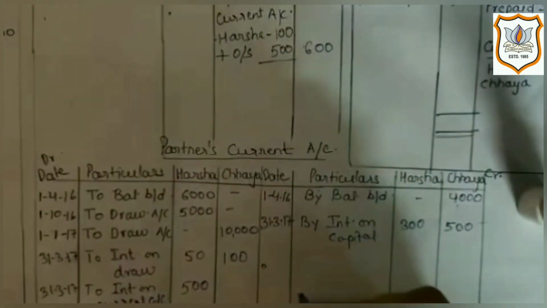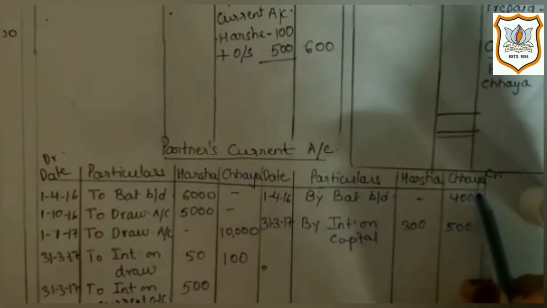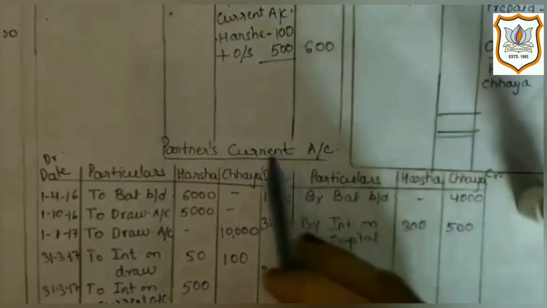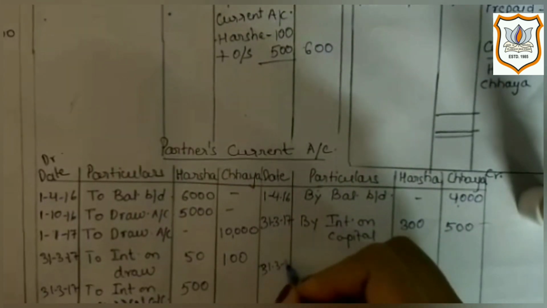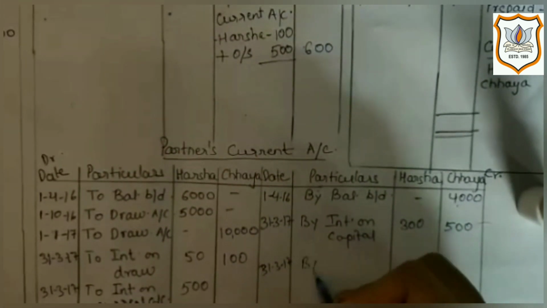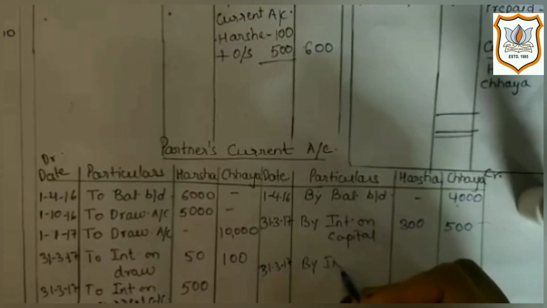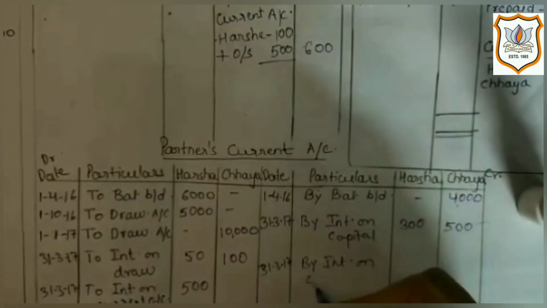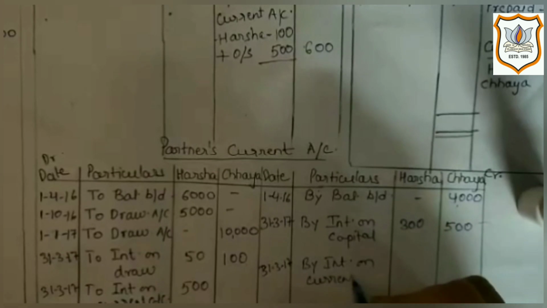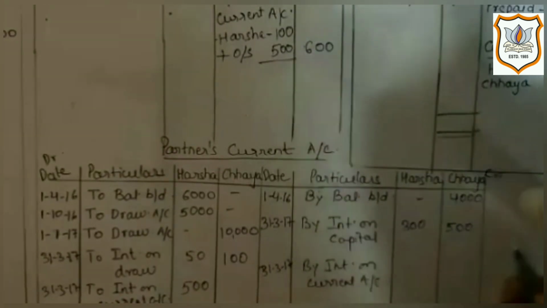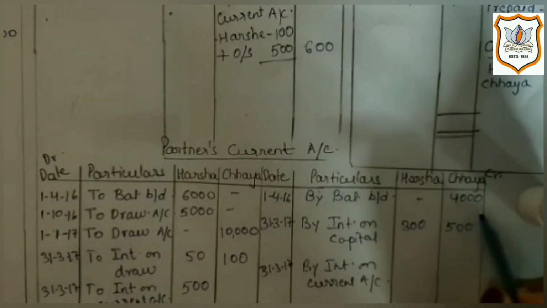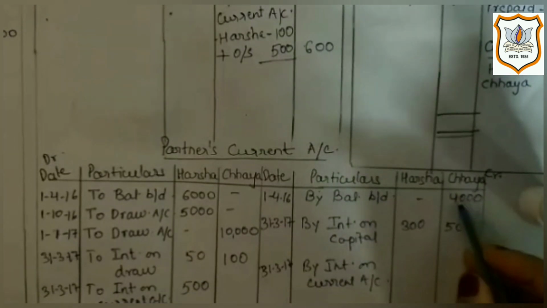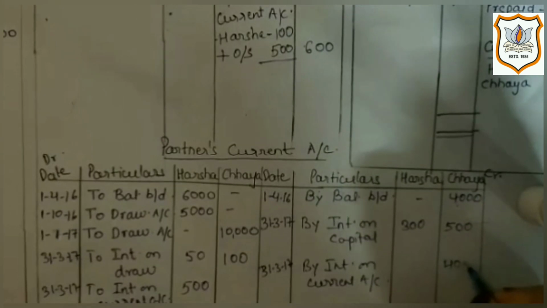Similarly, interest on current account of Chhaya will be recorded on credit side of partner's current account, 31st March 2017, by interest on current account. Here opening balance of Chhaya is rupees 4,000. So 10% of 4,000 is 400.